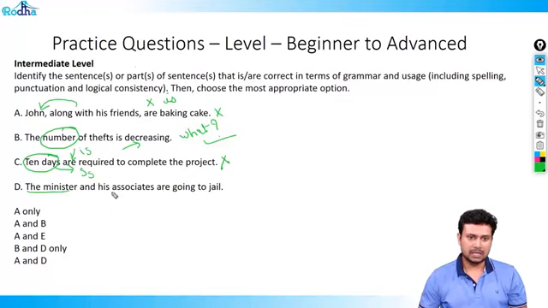The minister and his associates are. So whenever you have and, you take it to be plural. So this is a plural verb and therefore it is correct. So B and D are absolutely correct in this case. Let's look at the next question.